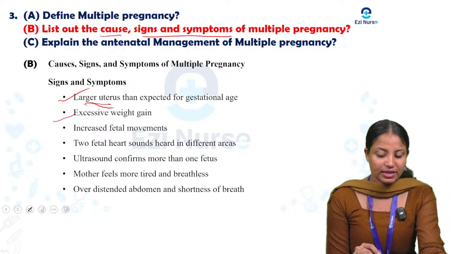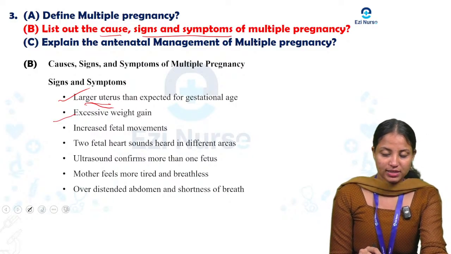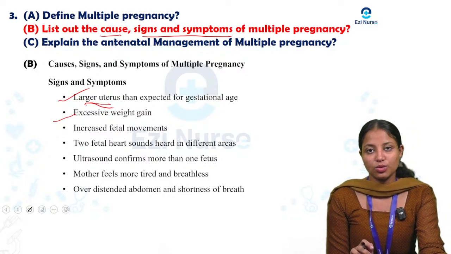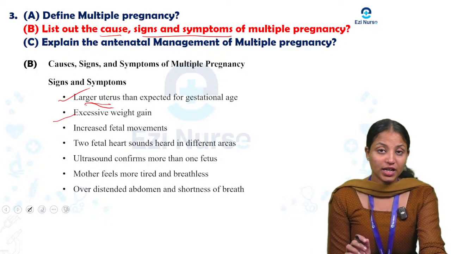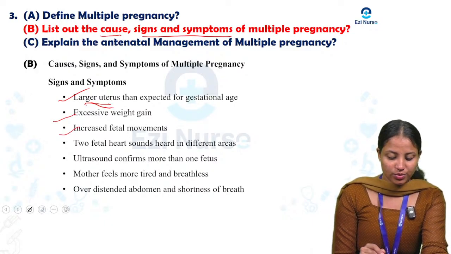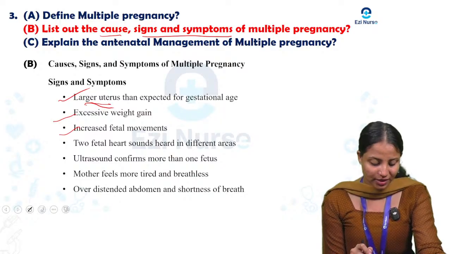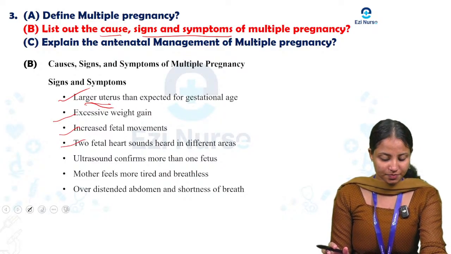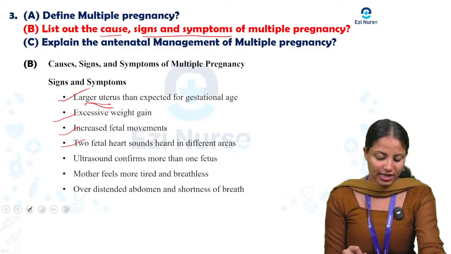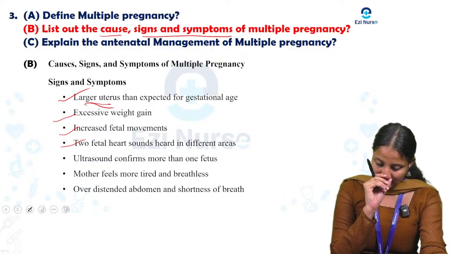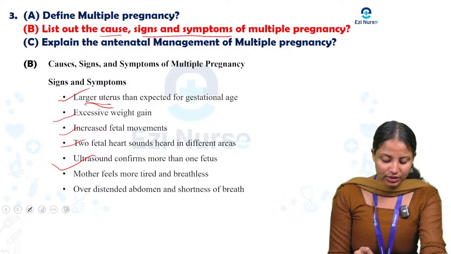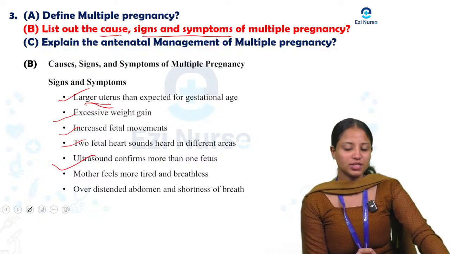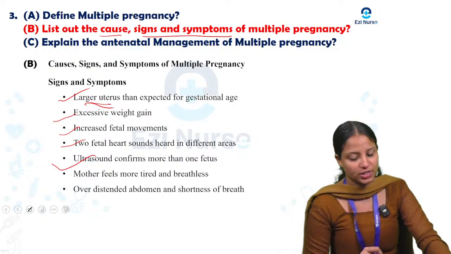Next one is excessive weight gain, because 2 or more children are present, so there will be an increment in weight gain. Next one, increased fetal movements. Next, 2 fetal heart sounds heard in different areas. Then ultrasound confirms more than 1 fetus. With ultrasound scanning we can confirm whether there is more than 1 fetus.